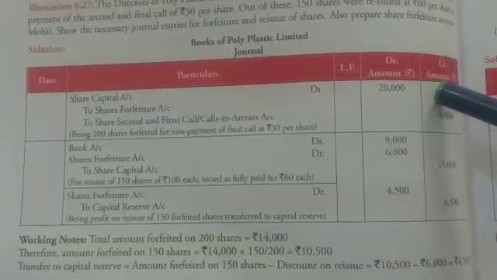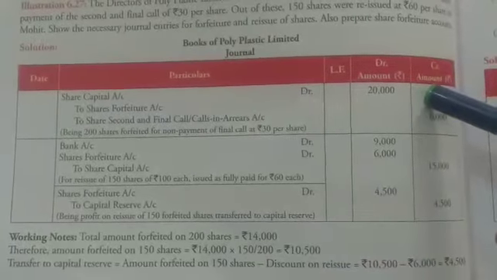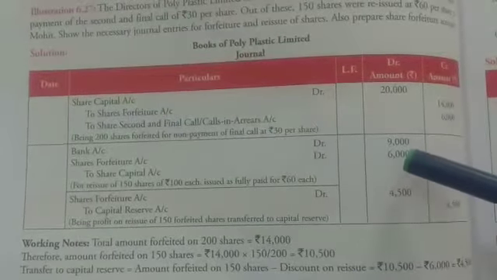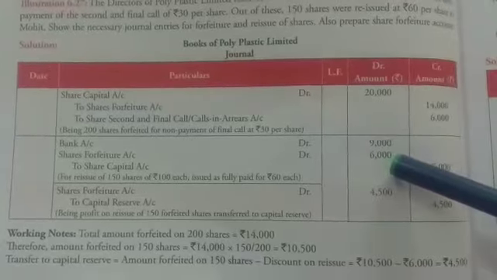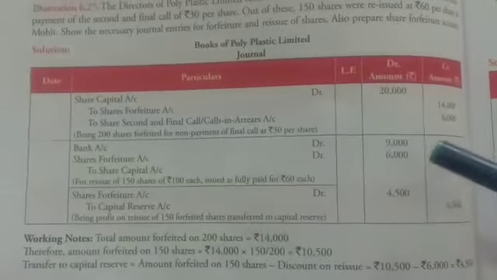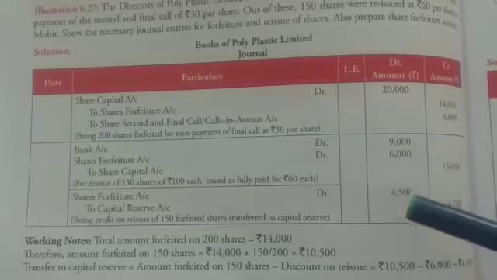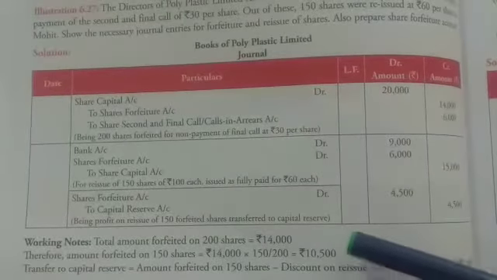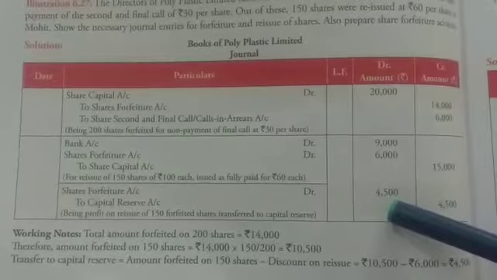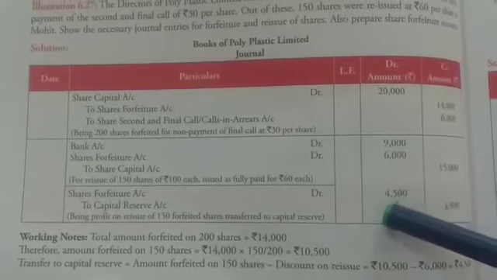And then 10,500 share forfeiture which is credited, and the loss or the discount which you gave for the reissue of the same number of shares is 6,000. If you find the difference, 10,500 minus 6,000, the amount left in the share forfeited account should be transferred to the capital reserve because it's a capital profit.